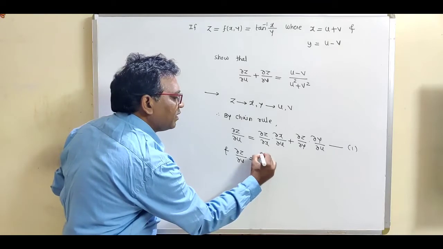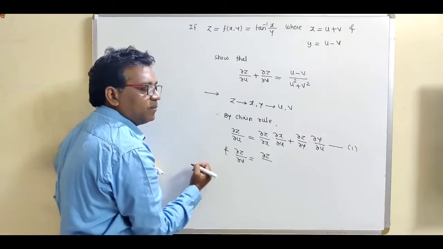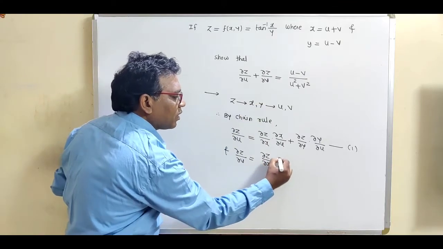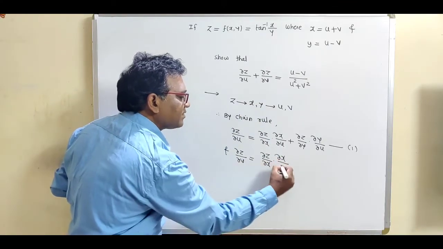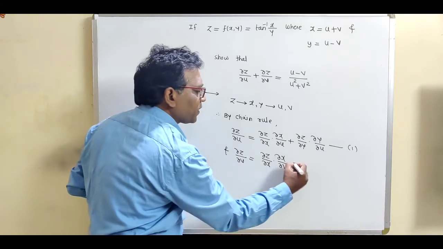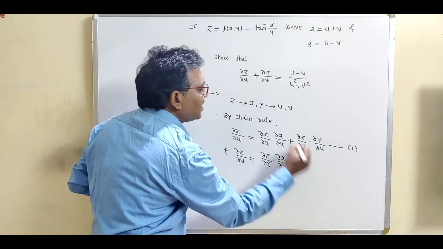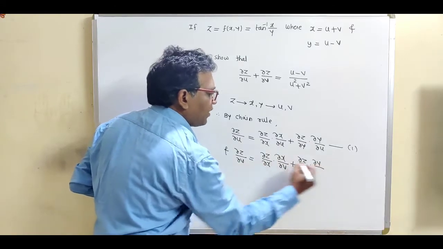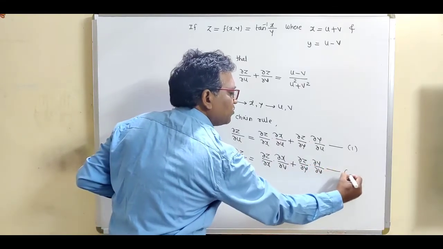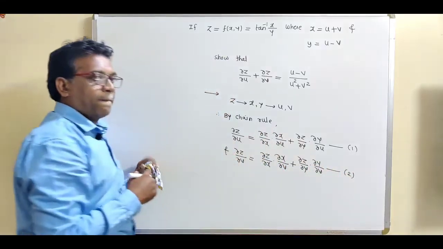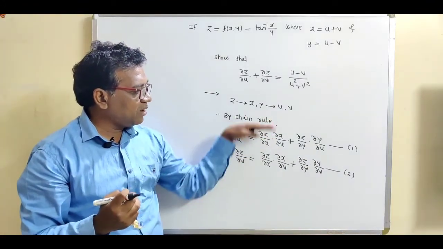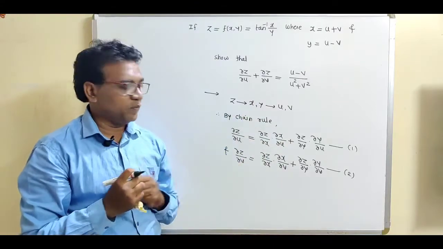This is del z by del x, cross del x by del v, plus del z by del y, cross del y by del v. So this is equation number 2. So this is our first step: from the given chain, write the corresponding chain rule.